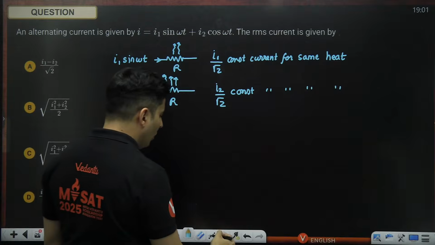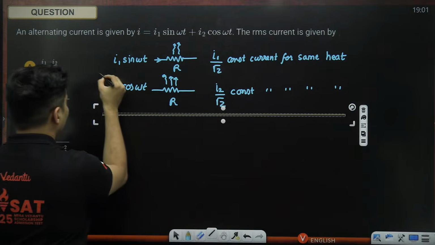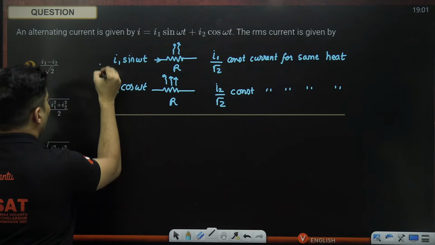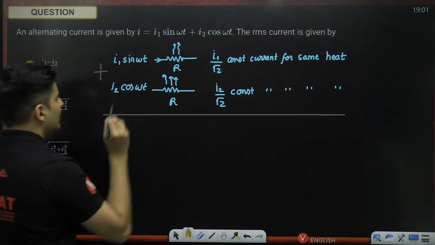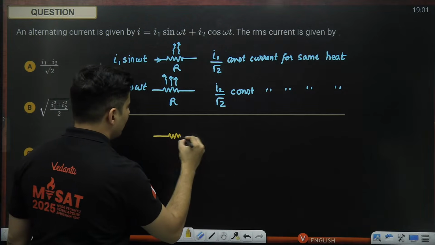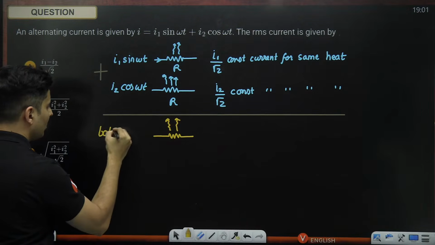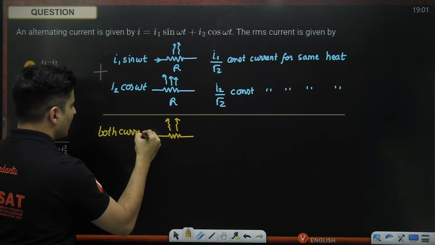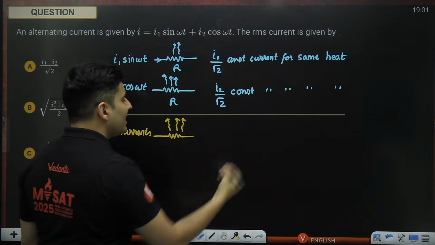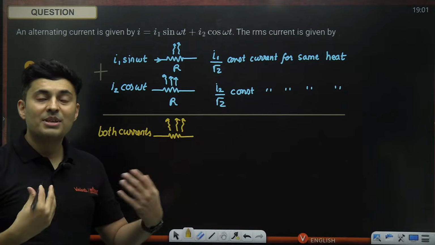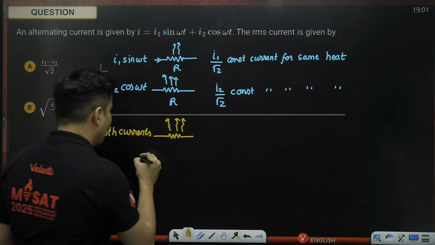Now if both of these currents are going together in that same resistance, how much will be that constant current which will generate the same heat? That's the idea.